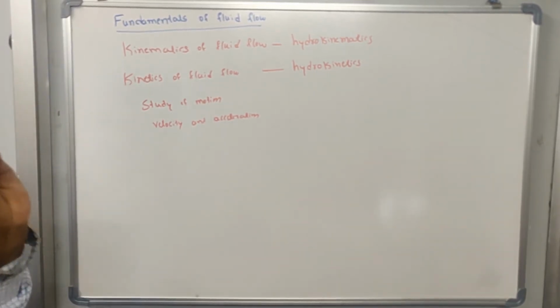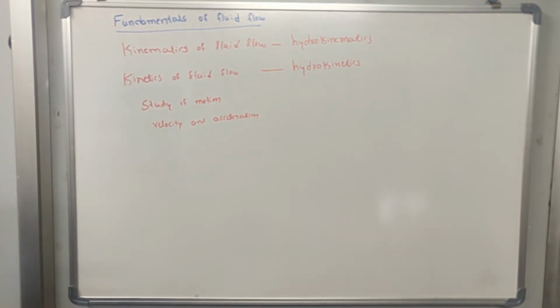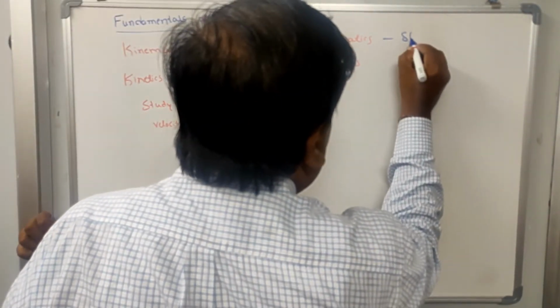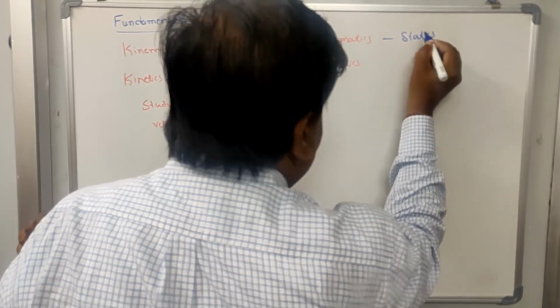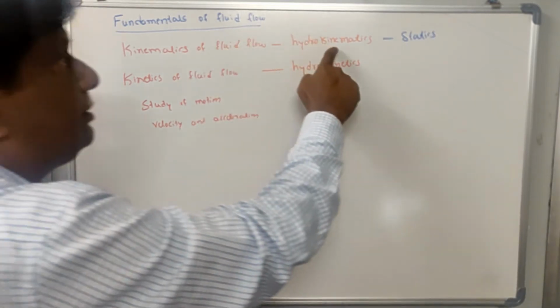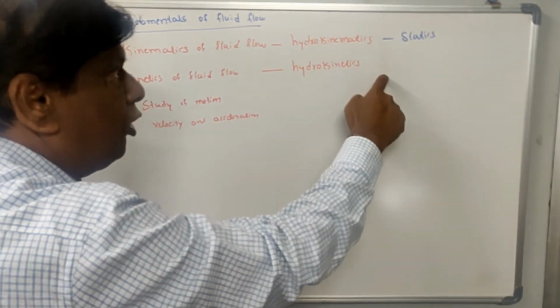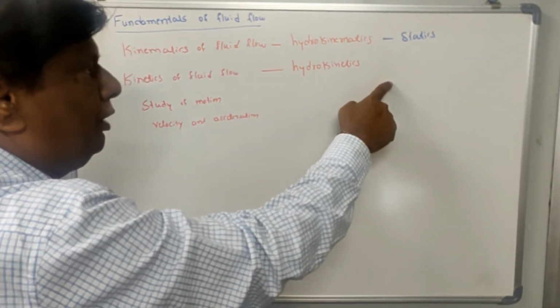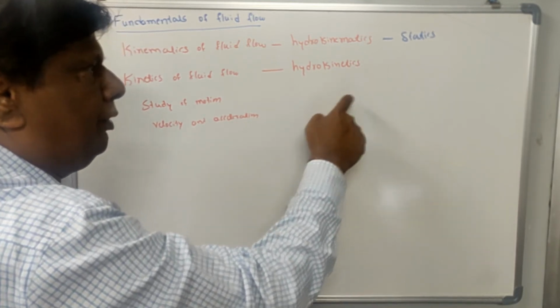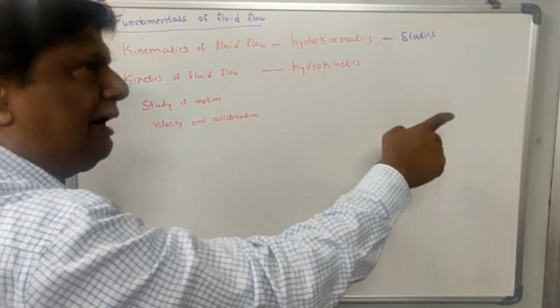Okay, that is called kinematics, or also you can call statics. So in kinematics, we are studying the geometry of the fluid flow, that is the velocity of fluid flow, acceleration of fluid flow, etc.